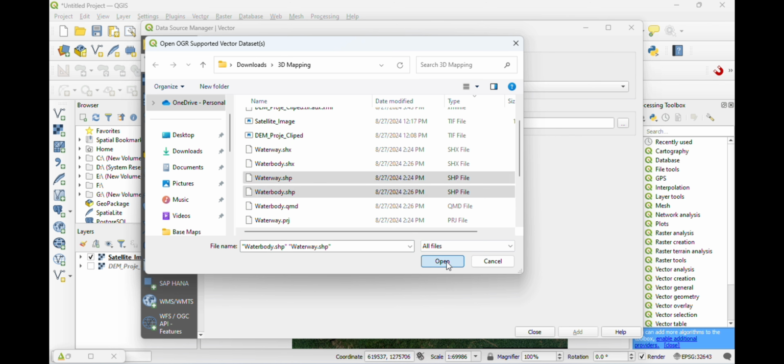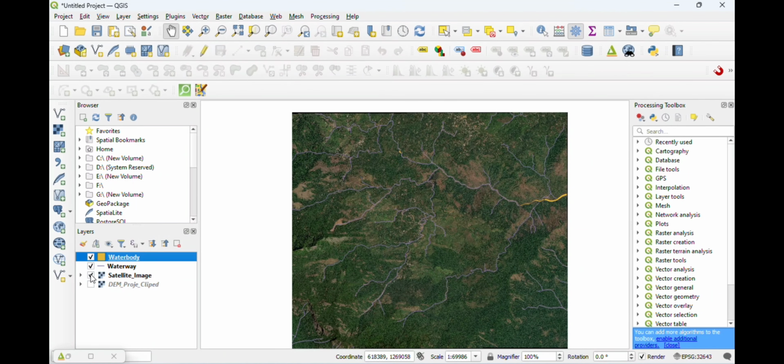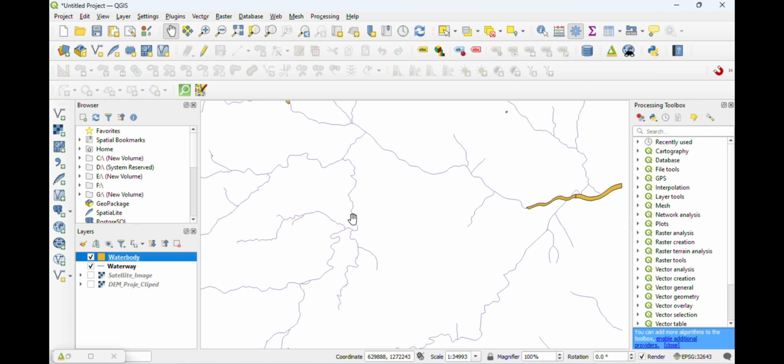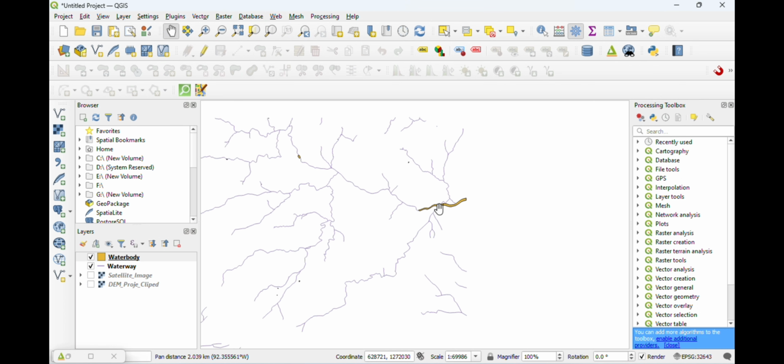I am adding both the water body and waterway shape files. We can clearly view the river network shape file overlaid on the satellite image.